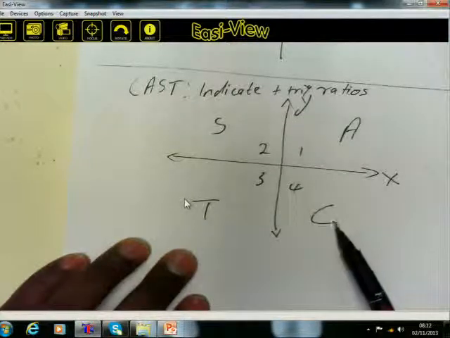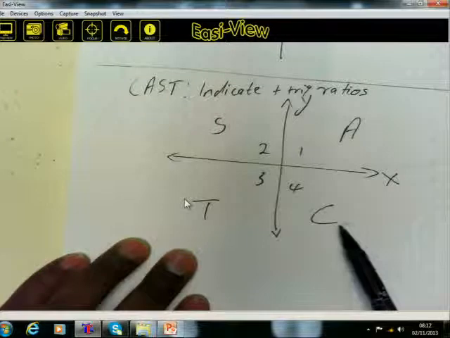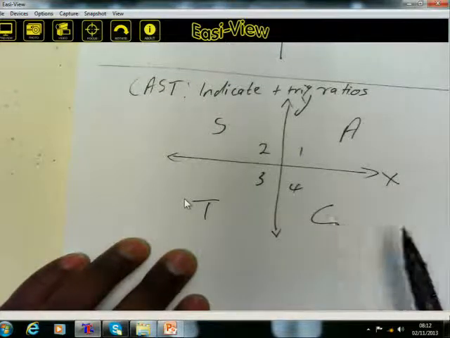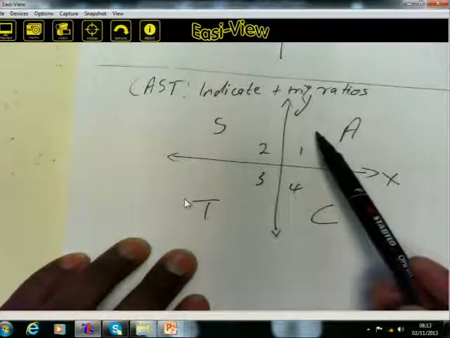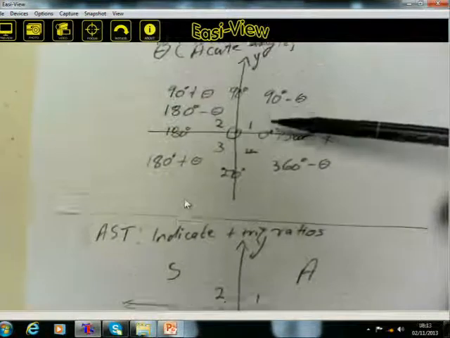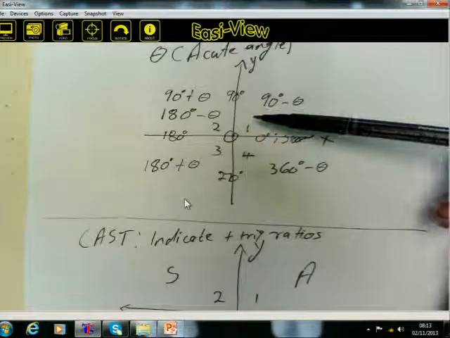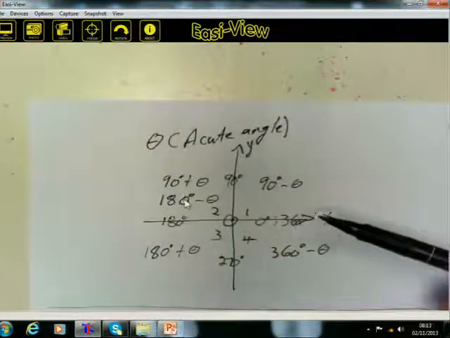Even in the fourth quadrant, cos is indicated, and is therefore positive. Sine and tangent are not indicated. As a result, sine and tangent are therefore negative in the fourth quadrant. So you need to understand the cast diagram as well as the quadrant in which the angles lie.